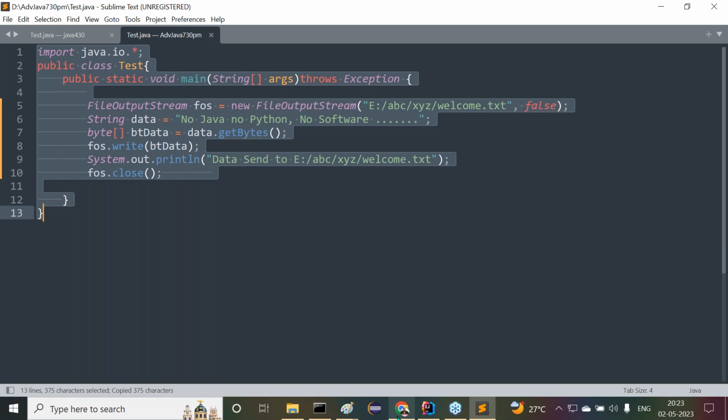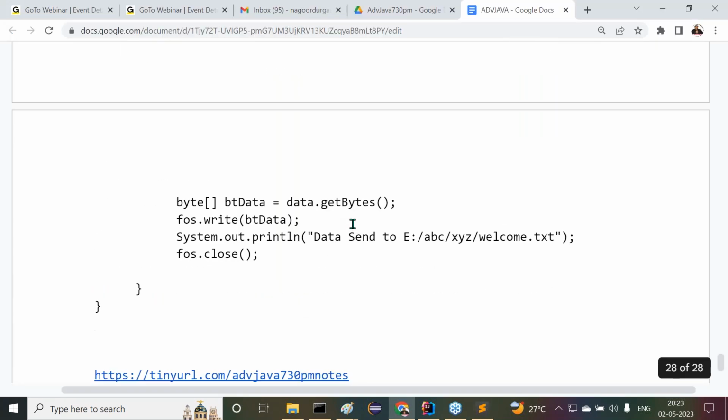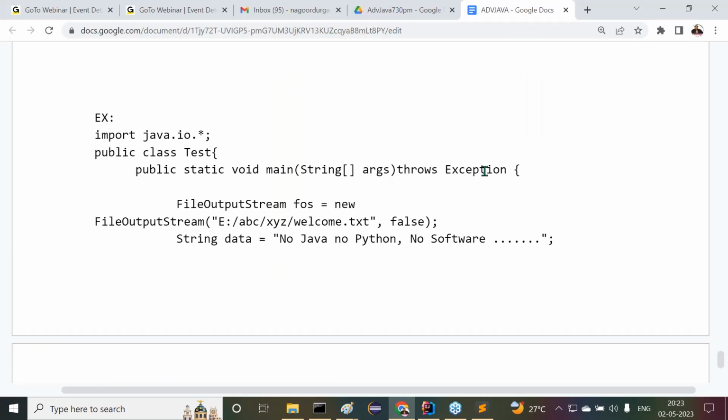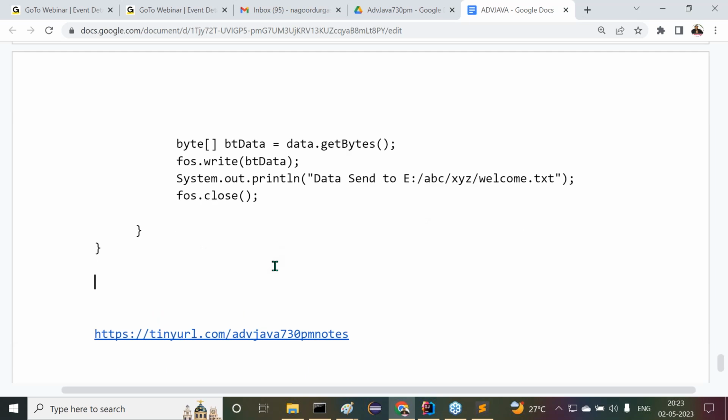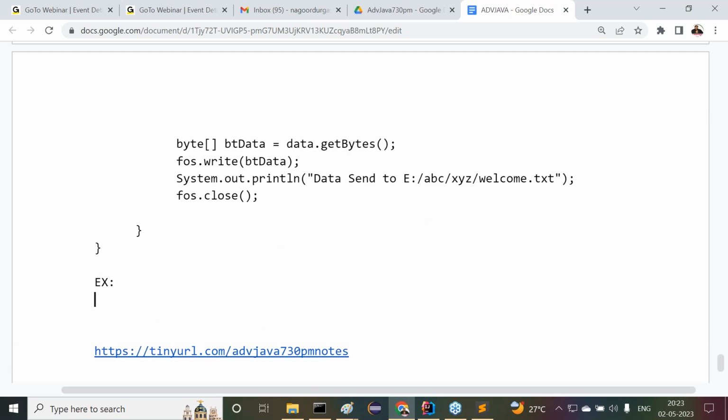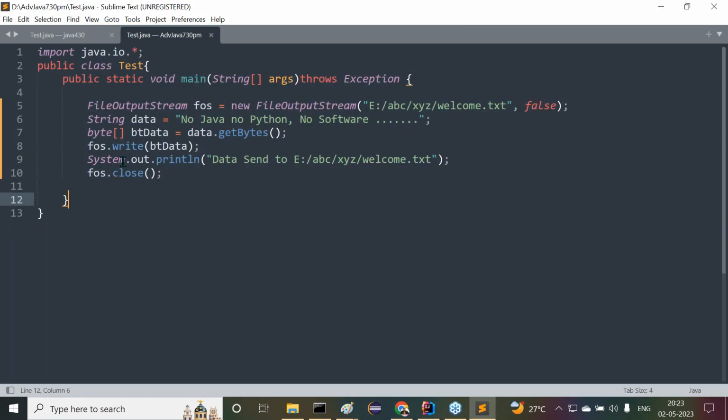Right, sir. Now this is about like what there? The basic program I gave just uses the throws keyword. But the same program I want to prepare with try catch finally. Let us see this one. If you want to use try catch finally, then what do we have to remove there? Throws. Throws here we have to remove.